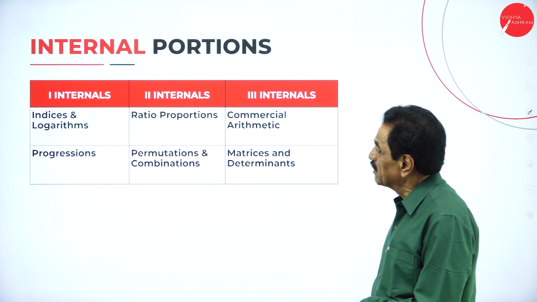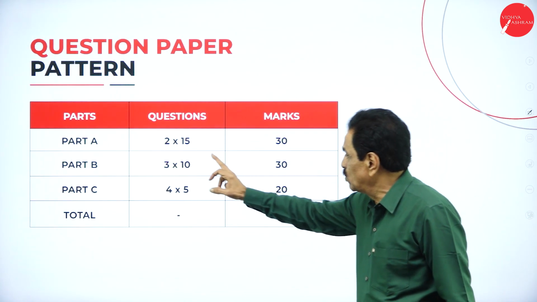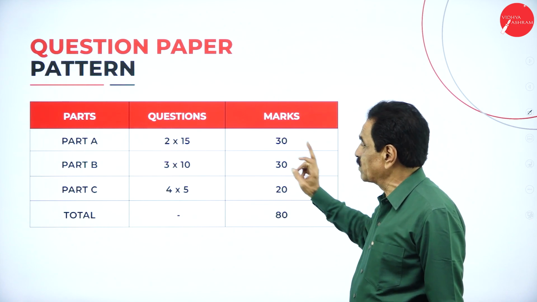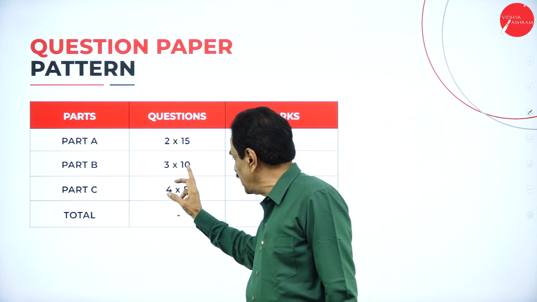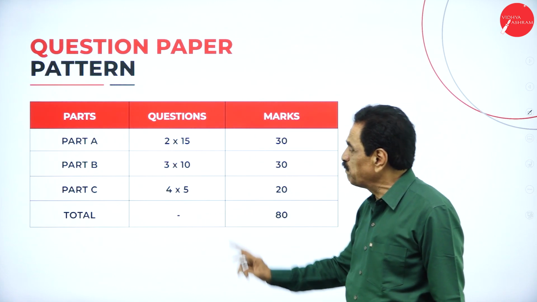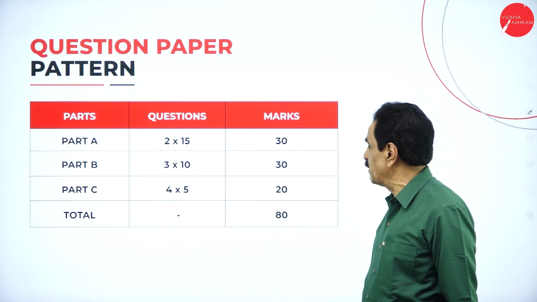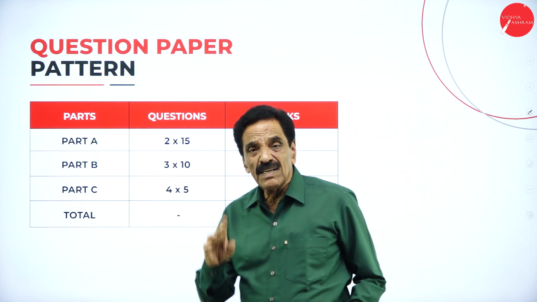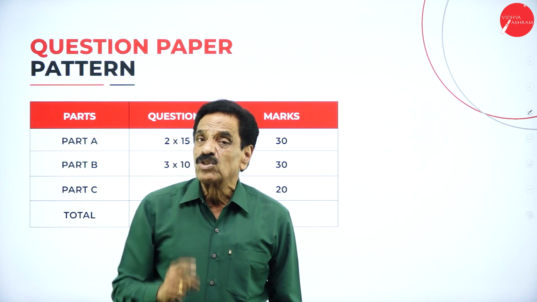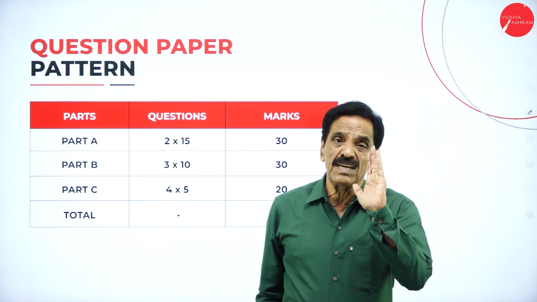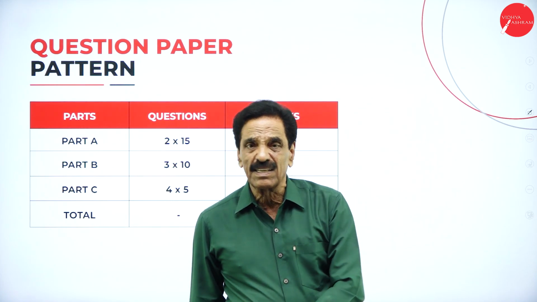Part A, 15 marks questions, you have to answer 2 out of 4, 30 marks. Part B, we ask 5 questions, you have to answer any 3. 3 into 10 is 30 marks. Part C, we'll ask 6 questions, you have to answer any 4, each carrying 5 marks. 80 marks is considered. 30% of 80 is 24, which is a must. To pass the examination, 40 is a must: 24 from the paper and 16 from the internals.